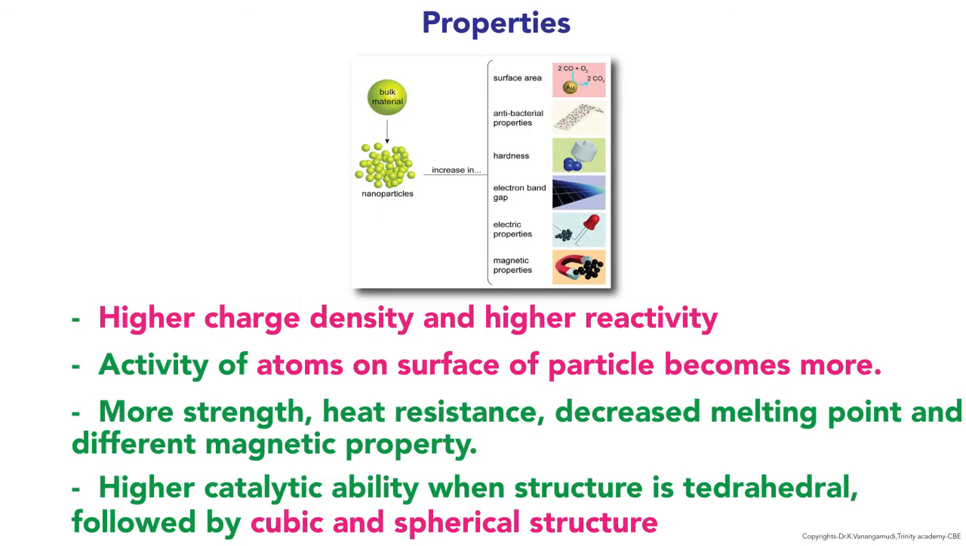If you look at the properties in detail, it is higher charge density and higher reactivity. Activity of atoms on the surface of the particle becomes more. It has more strength, heat resistance, decreased melting point, and different magnetic property. It has higher catalytic ability when the structure is tetrahedral, followed by cubic and spherical in structure. The nanoparticle increases in area, antibacterial properties, hardness, electron band gap, electric properties, and magnetic properties.